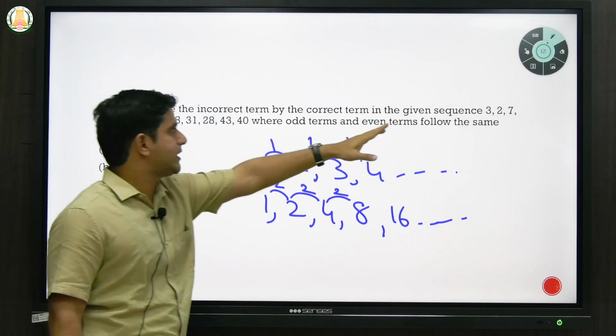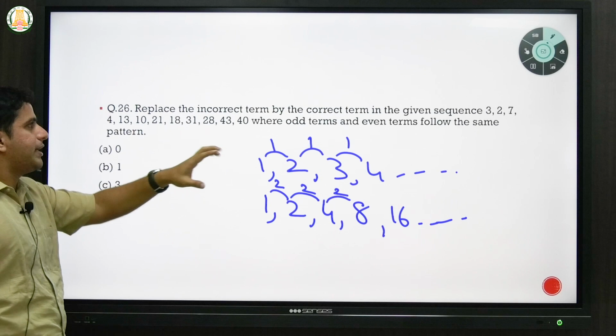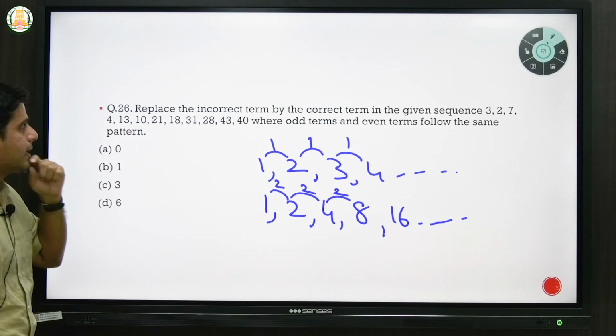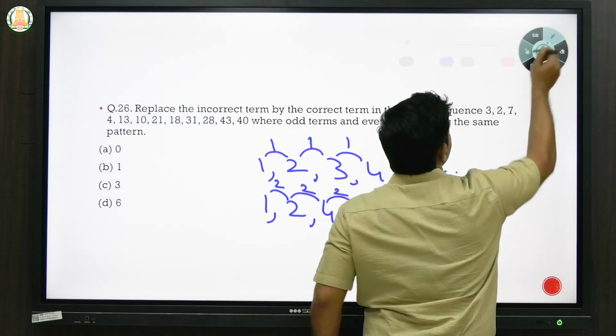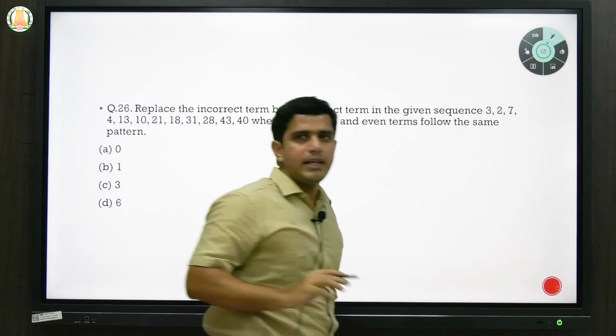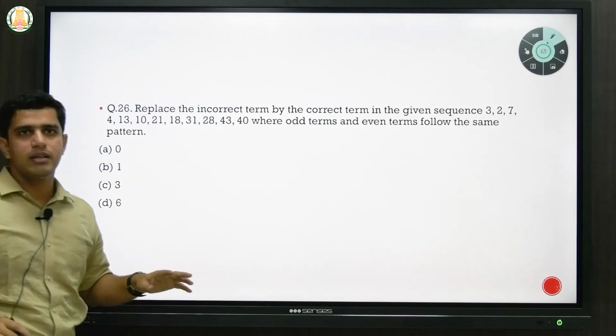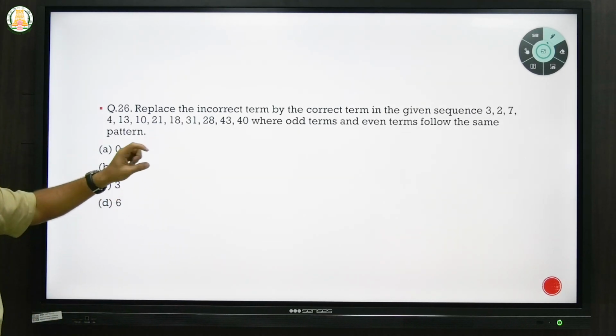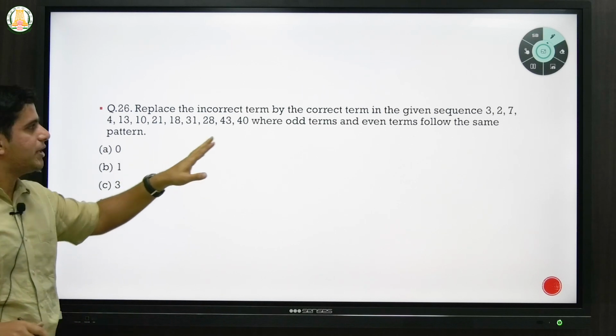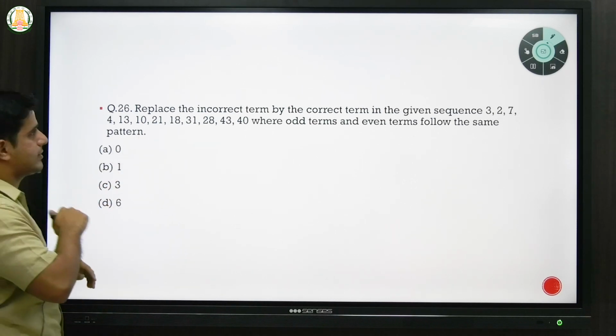But some sequences are not very obvious, and you need to find out the pattern, and that becomes a little difficult. But what I've observed is generally in CSAT, they are not very difficult. Mostly they follow the arithmetic mean in a different way. So we'll see in this example how it is, and with just a little application of mind, you can easily find the pattern. So let's see how it is.